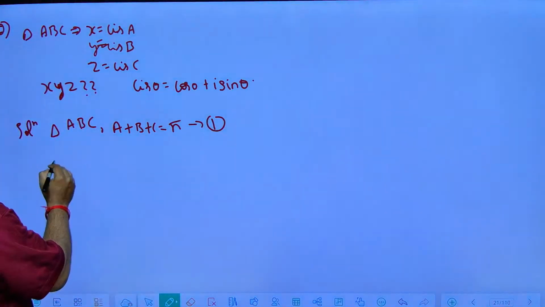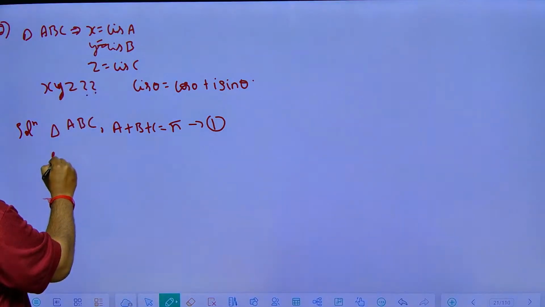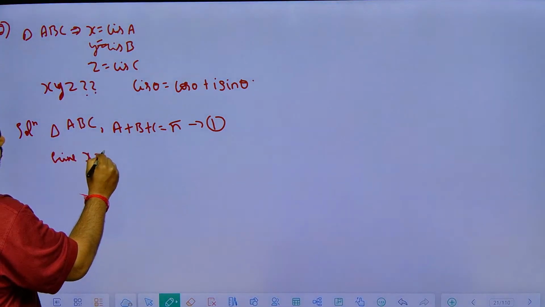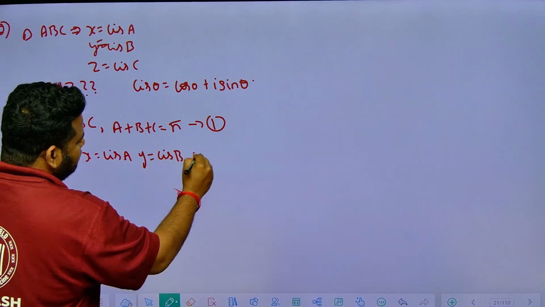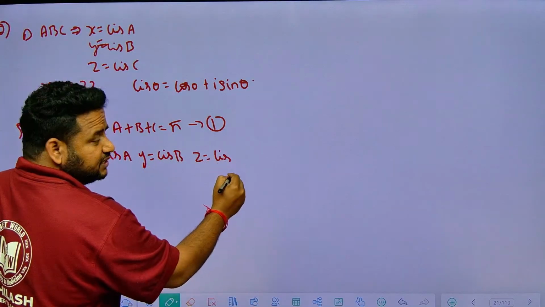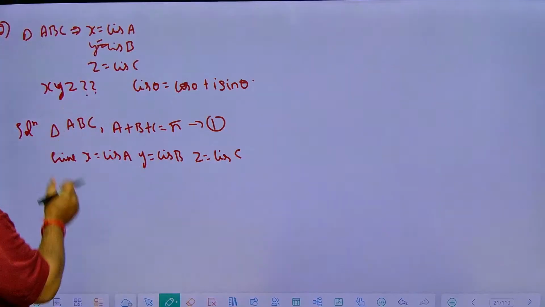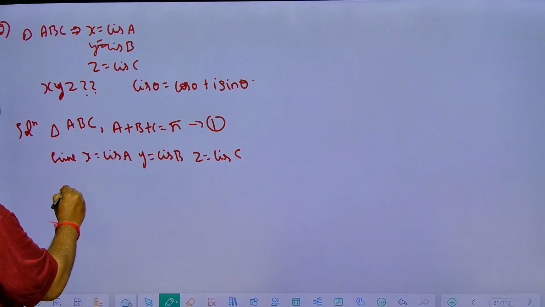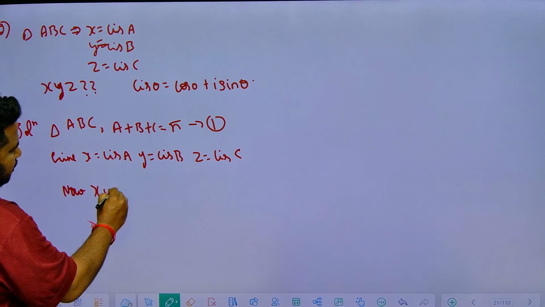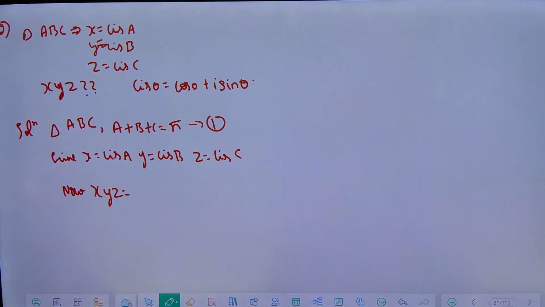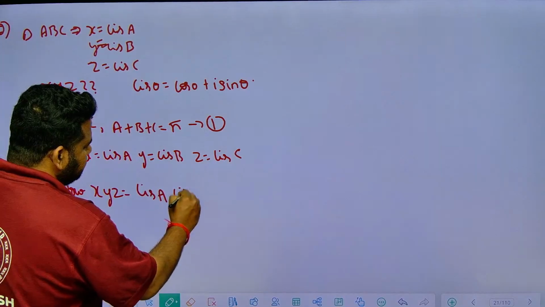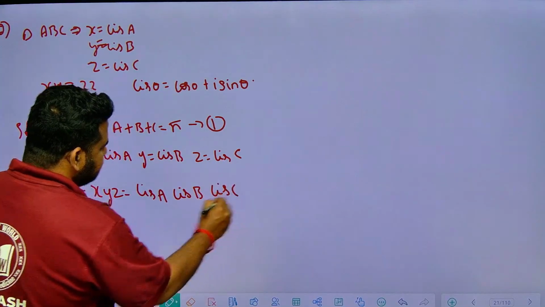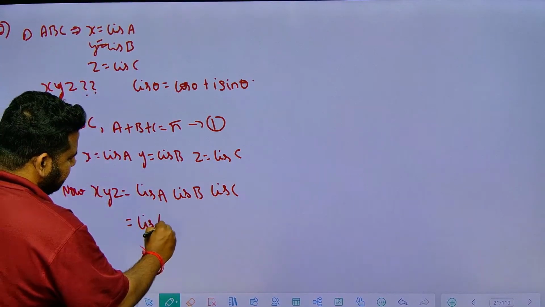Now we have x is equal to cis A, y is equal to cis B, and z is equal to cis C. Now they are asking us to find xyz. Now what will we do? We can write xyz as cis A into cis B into cis C. So this can be written as cis of (A plus B plus C).